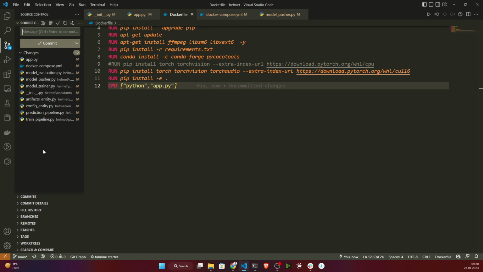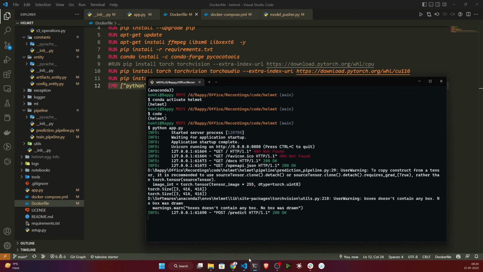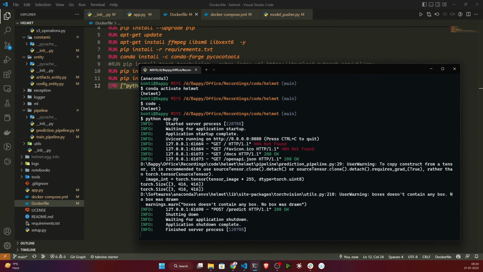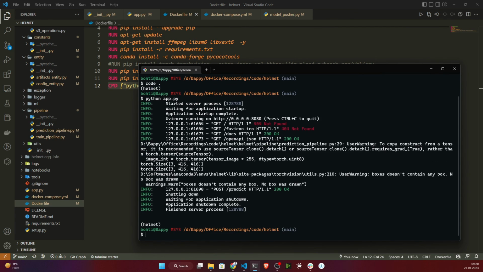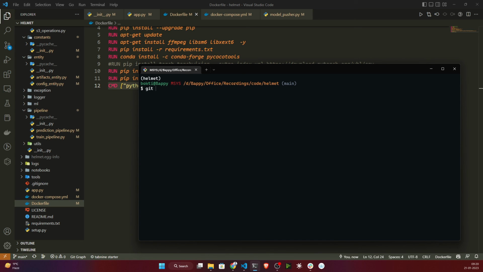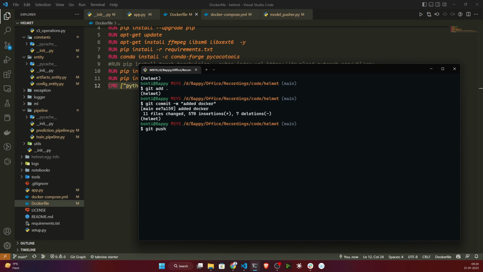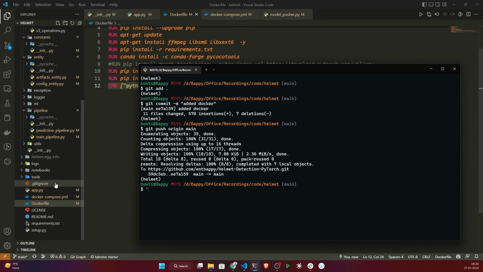Now let's commit these changes because we haven't committed as of now. I'll open my terminal and stop the execution. I'll just write git add, git commit with the message docker, and git push origin main. So we have successfully committed. Now we are ready to deploy this project.